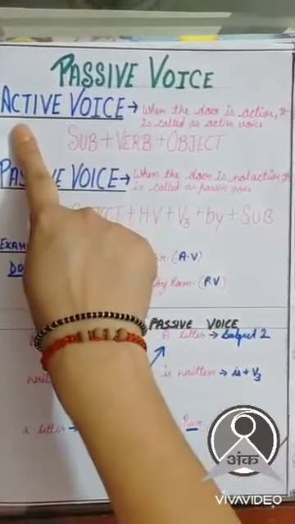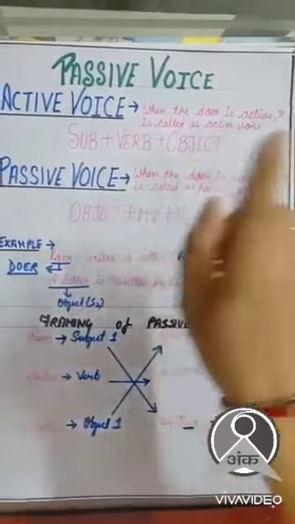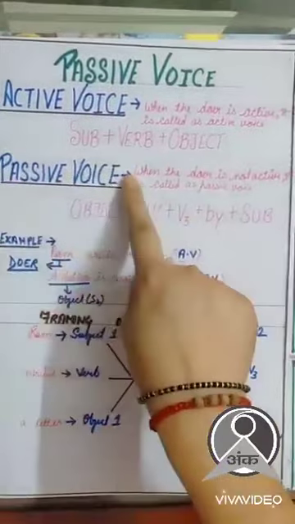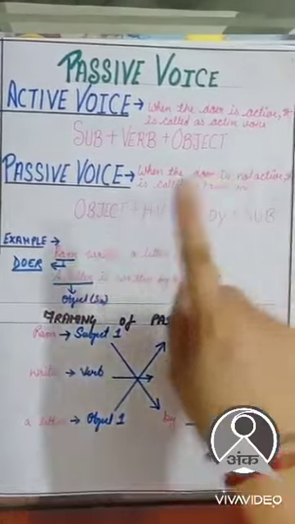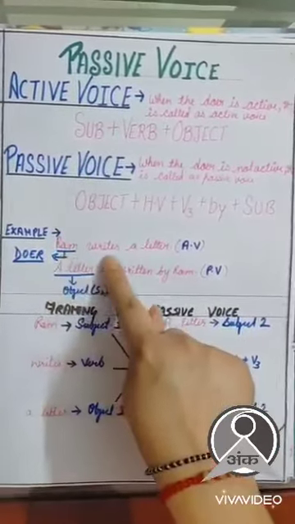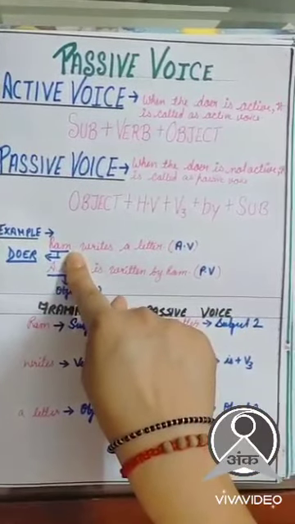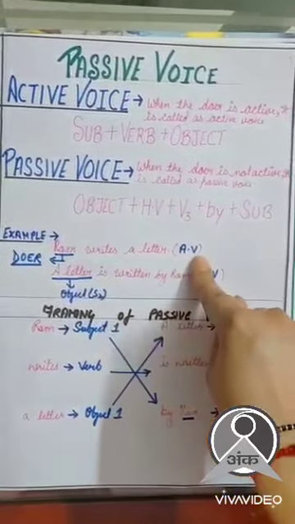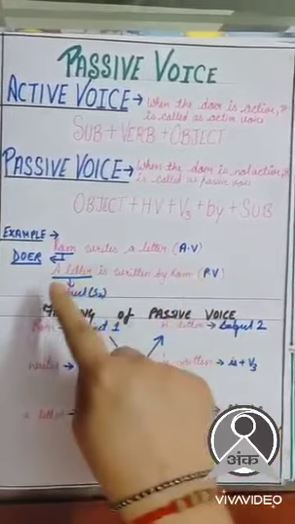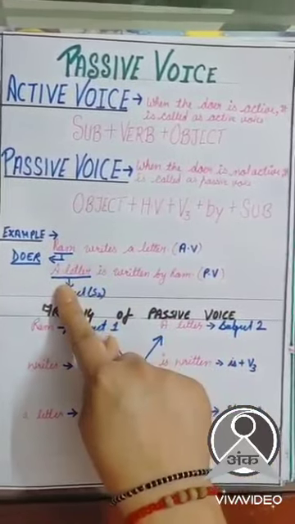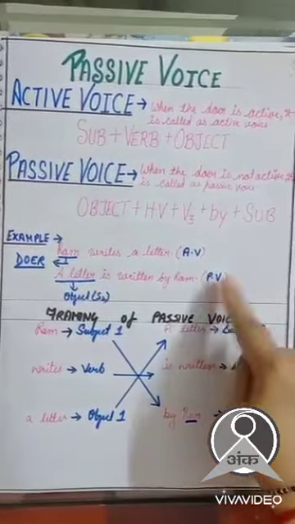So what is active voice? When the doer is active, it is called active voice. What is passive voice? When the doer is not active, it is called passive voice. Let's see the example of active voice. Ram writes a letter. Here Ram is your subject and the doer. So we call it active voice. A letter is written by Ram. So here a letter is your subject but not the doer. We call it passive voice.